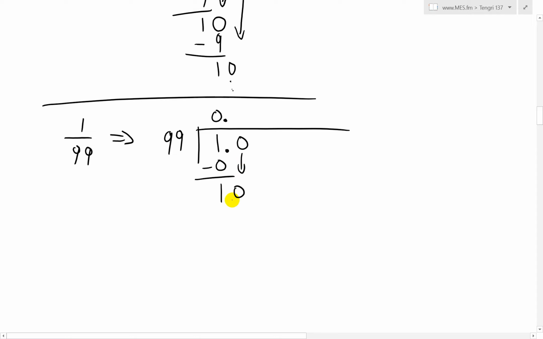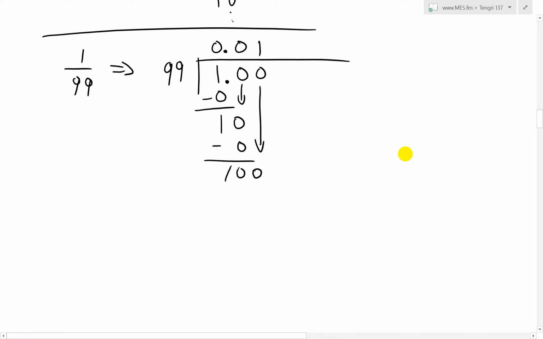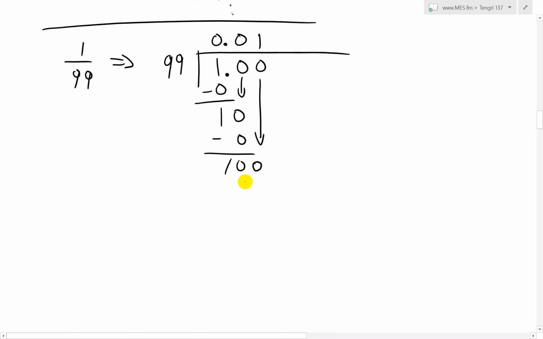Carry the 0, 10. 99 goes into 10 0 times. So again, 0 times 99 is 0, and 10 minus 0 is just 10. Now we carry another 0 here. We have 100. Now 99 goes into 100 once. And then same idea. So this is 99, and then we subtract this, that's a 1. And again, when you put the 0 in, we get 10. So put another 0, and this is just skipping those steps.